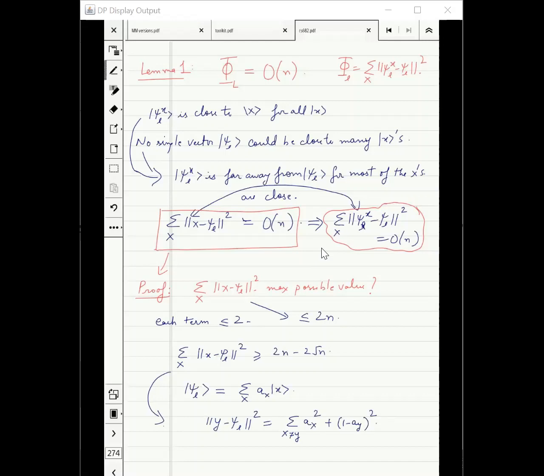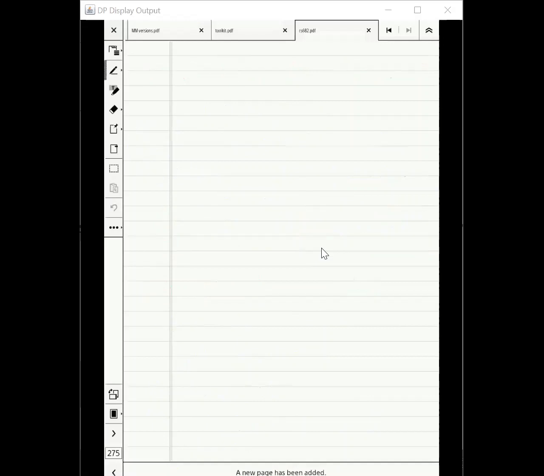Right? And then I have to just put a summation here. I get summation over y, summation x not equal to y of a_x square plus 1 minus a_y whole square.